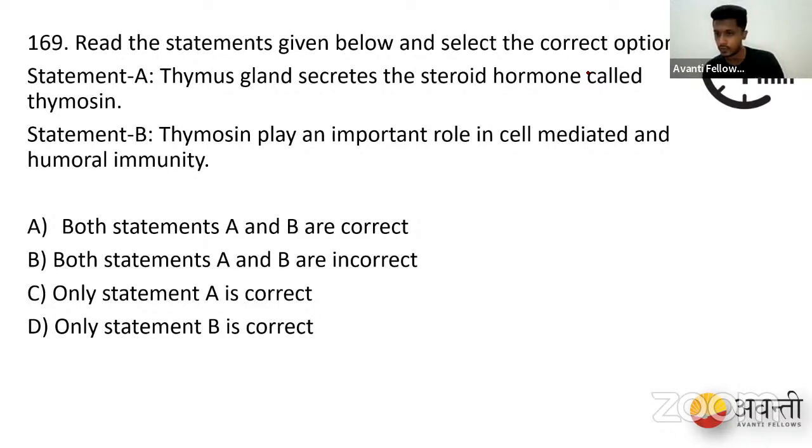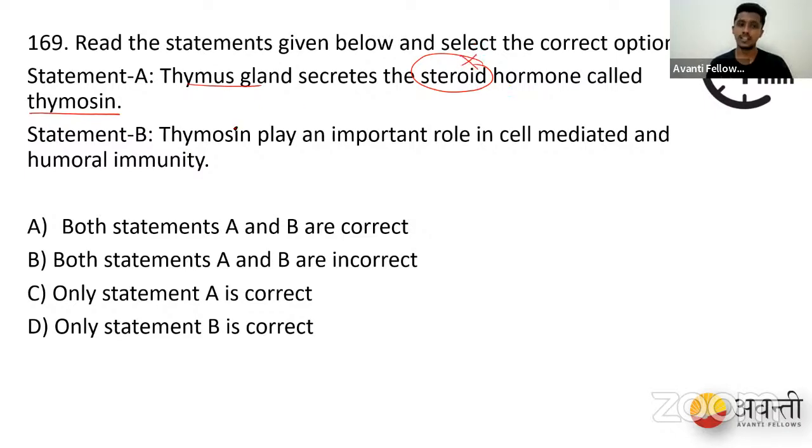So some of you have mixed options, and I understand the reason. You are so right that the thymus gland secretes thymosin. But where you failed to understand is that it's not a steroid hormone, it's a peptide hormone. Steroid hormones and peptide hormones are so different in their characteristics. So the steroid part is wrong.